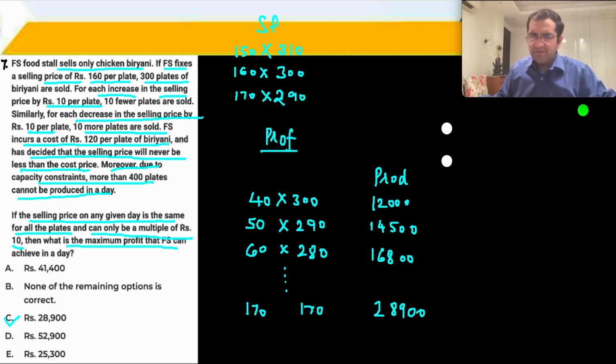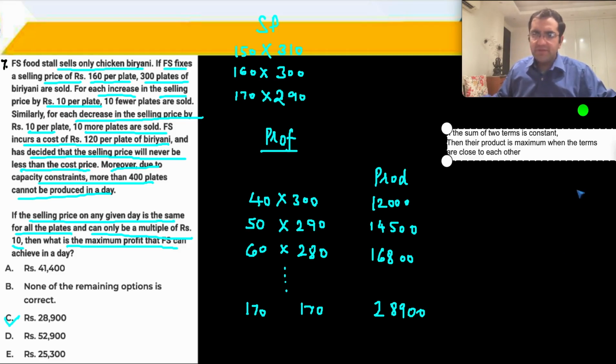AMGM already covered in the class. Everybody knows these results. Okay, and if it is new for you, then I have even almost derived it over here. Sum is 340. राइट, फॉर एनी टू टर्म सम इज 340. जैसे जैसे ये पास आती जा रही हैं प्रोडक्ट बढ़ते जा रहे हैं, तो मैं इनको सबसे पास ले आया. Just made them equal to each other, 170 each. प्रॉफिट आ गया 28,900.